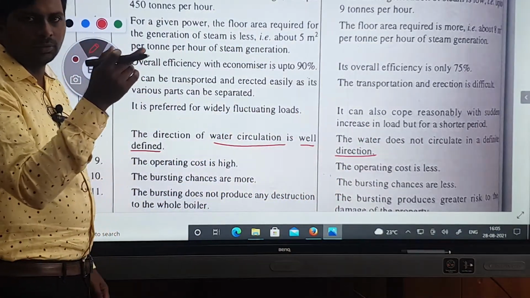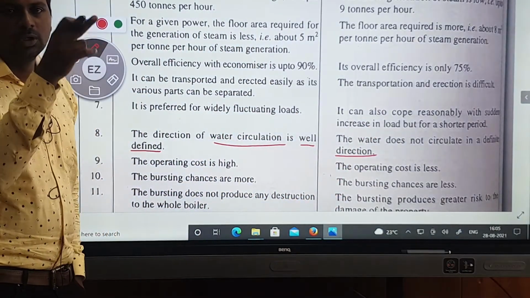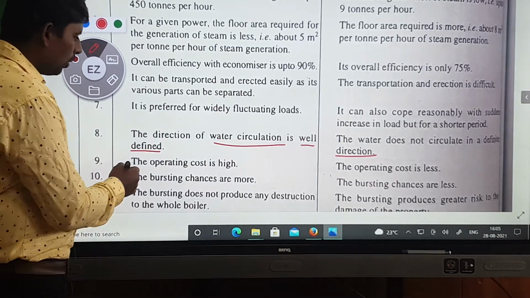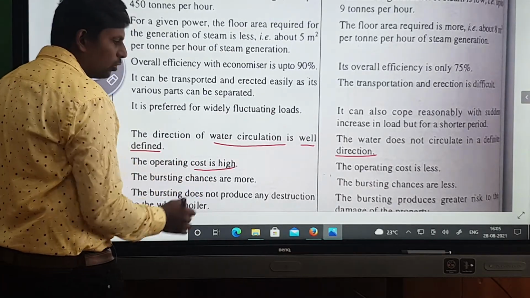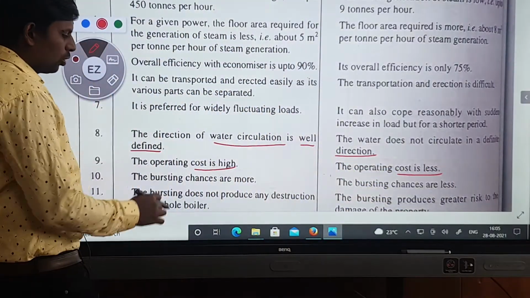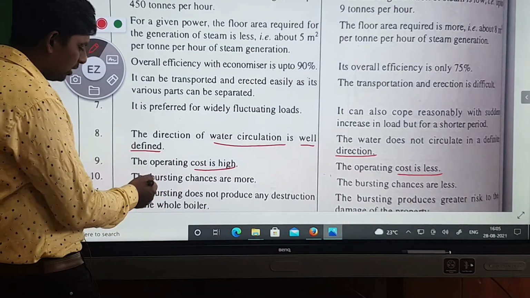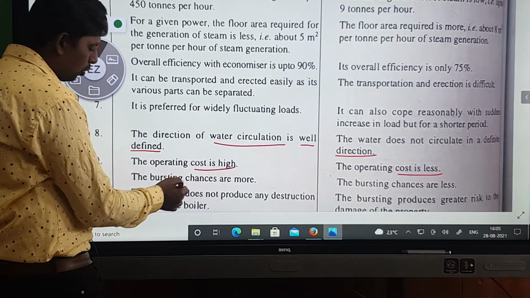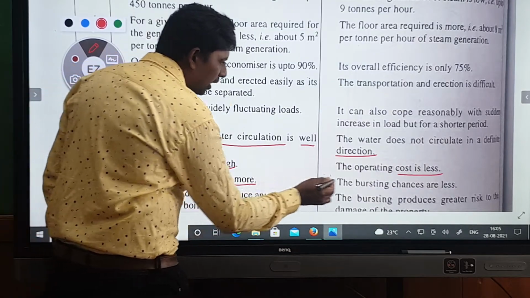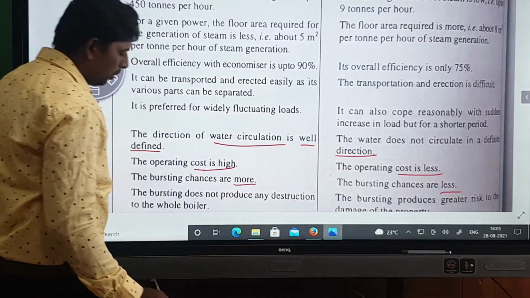The water does not circulate in a definite direction. Water can come from this side, this side, from any side. The operation cost is high here, and here the operation cost is less. The bursting chances are more here, and here the bursting chances are less. You have to remember this one.